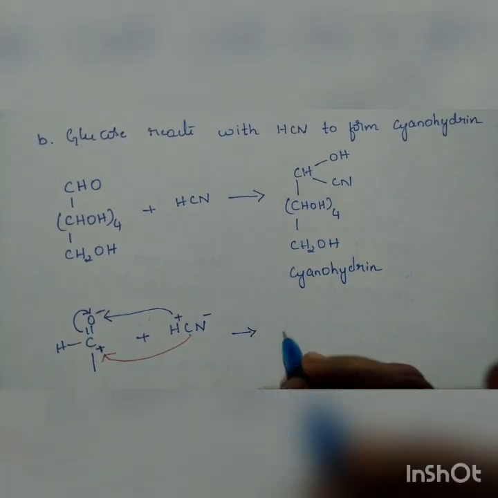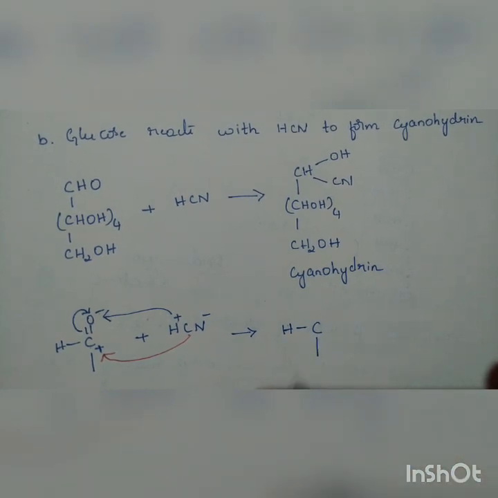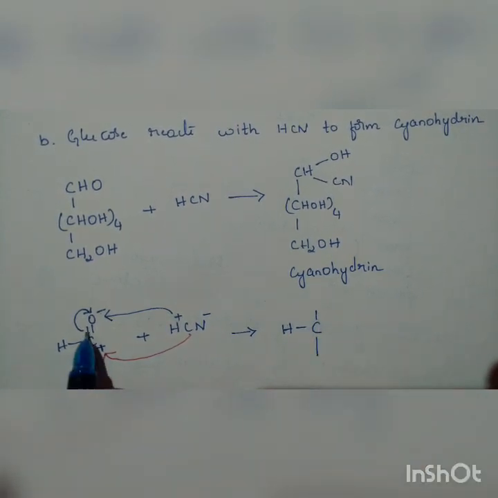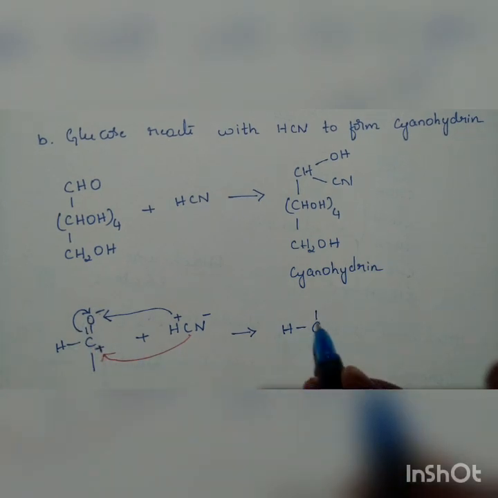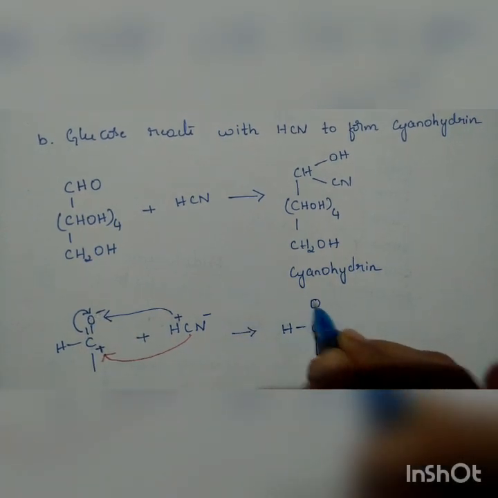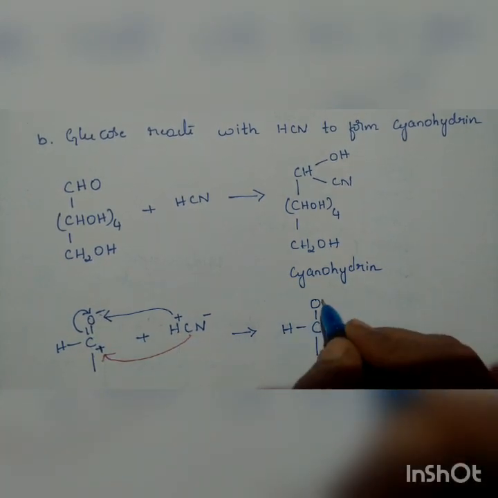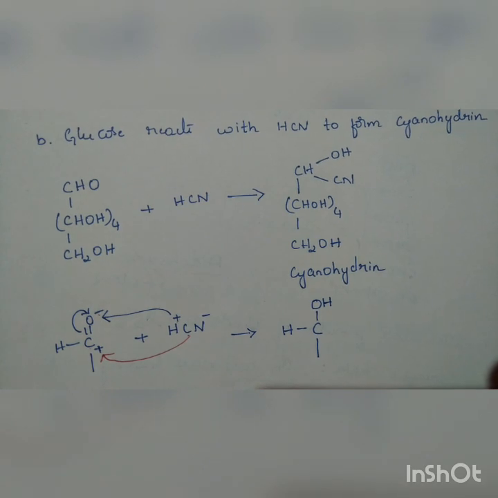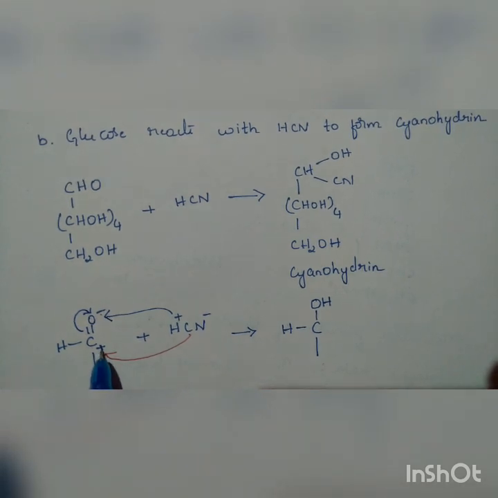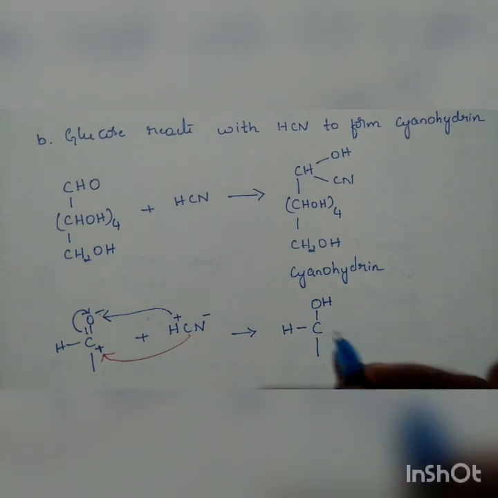So we can write H as it is here, C as it is. The bonded pair shifts onto oxygen, which means only one bond remains. Since it shifted, a negative charge came on oxygen. The negative charge is nullified by the positively charged hydrogen, and it becomes OH. Likewise, carbon is positively charged and is attracted towards CN minus.